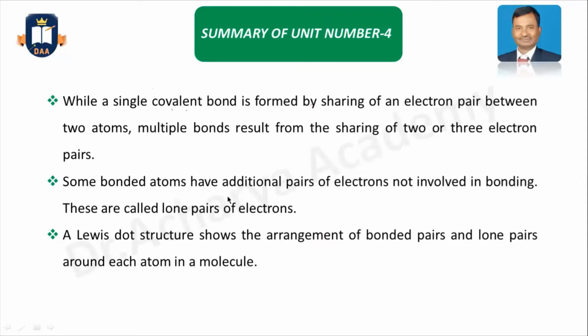Some bonded atoms have an additional pair of electrons which is not involved in bonding, and this is called the lone pair of electrons. In the Lewis dot structure, you can find the arrangement of the bond pairs as well as the lone pairs around each atom in a molecule.